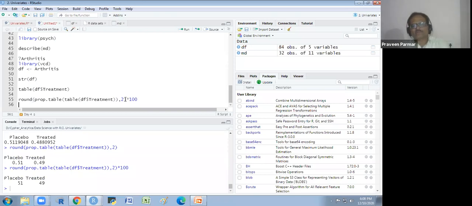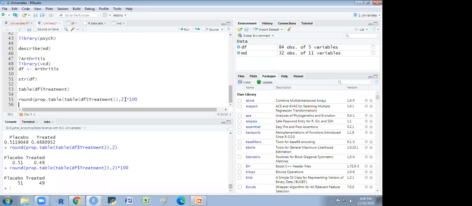The 51% patients were placebo and the 49% patients are treated. The patients to whom we are giving the real treatment are 49%. The patients whom we are giving the pseudo treatment is 51%. Is it clear to all?